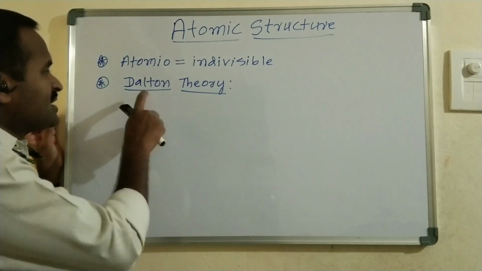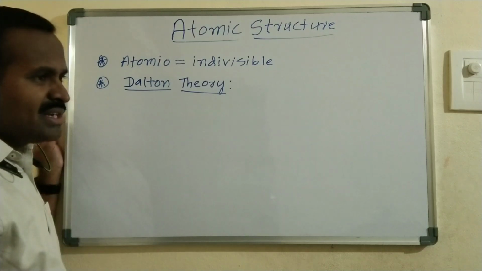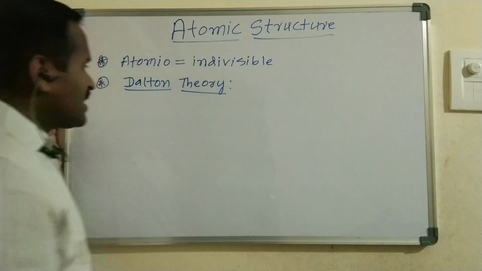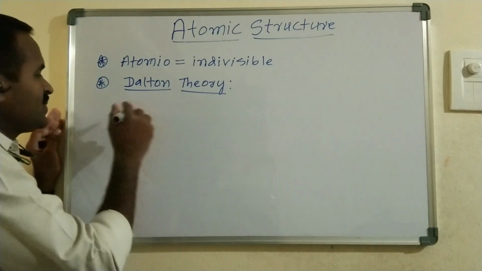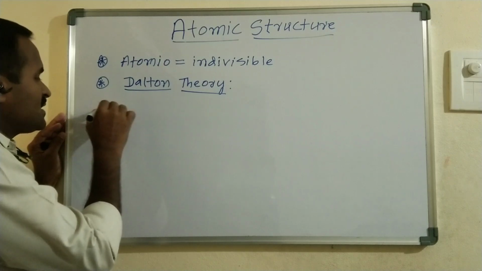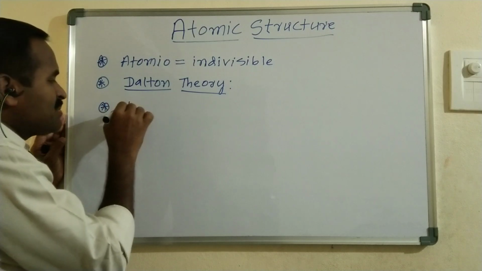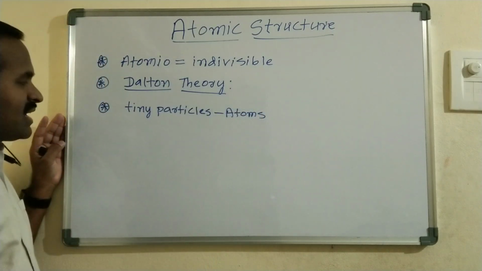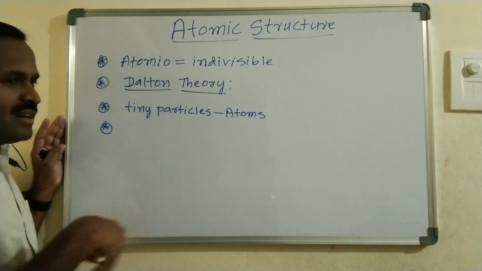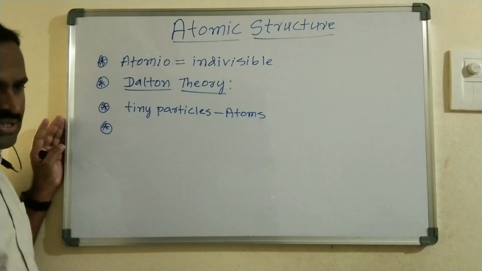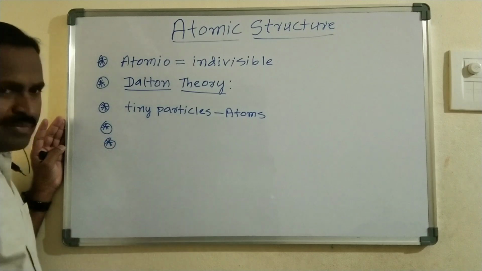The first atomic theory was given by John Dalton, also called Dalton's atomic theory. According to this theory, he gave some important postulates. The first one: matter is made up of small, tiny particles called atoms. These atoms cannot be further subdivided into smaller pieces. That means the atom is an indivisible particle.